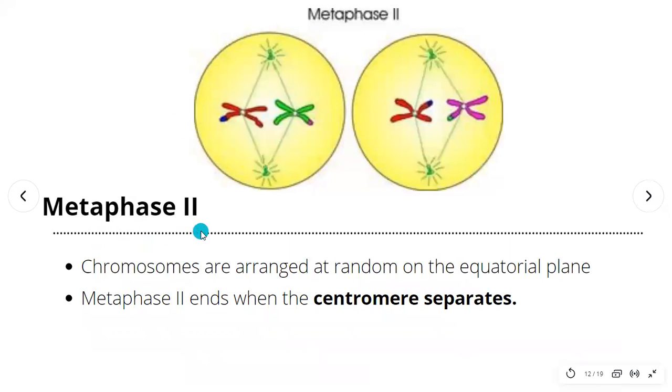And then next, moving on to metaphase 2, where the important keywords here are line up or align. So the chromosomes are arranged at random on the equatorial plane. And then metaphase 2 is going to end when the centromere separates. See, this process is the same as mitosis. The sister chromatids are going to separate at the centromere. But for meiosis 1, in metaphase 1, the centromeres do not separate, so the sister chromatids do not separate, okay? So in metaphase 2, the centromere is going to separate, and the sister chromatids are going to be separated and pulled to the opposite poles.